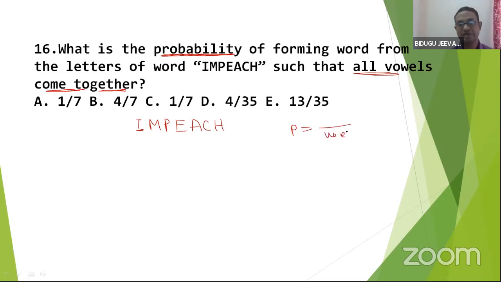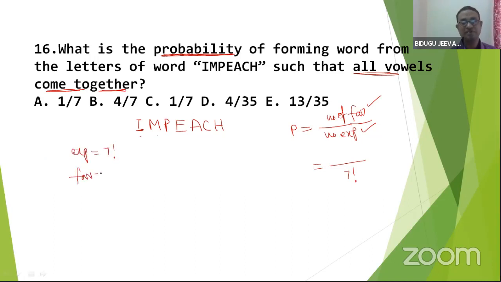Number of experiments, number of favorable events, right? What we are doing, what we are getting. Beautiful. Now, here what we are doing, we are going to arrange 7 letters. How many letters are there? 1, 2, 3, 4, 5, 6, 7. So this can be done in 7 factorial. That is called experiment. Your experiment is 7 factorial.